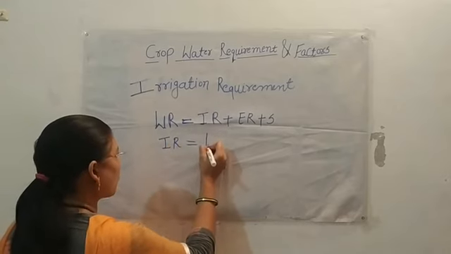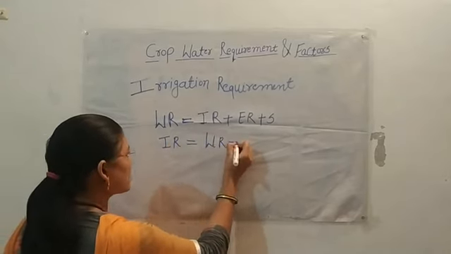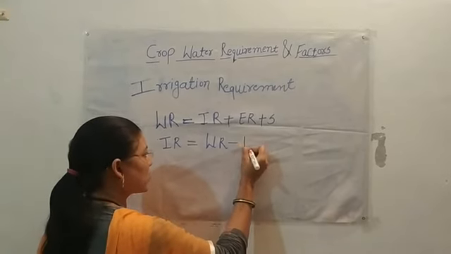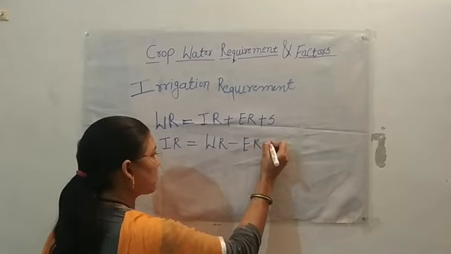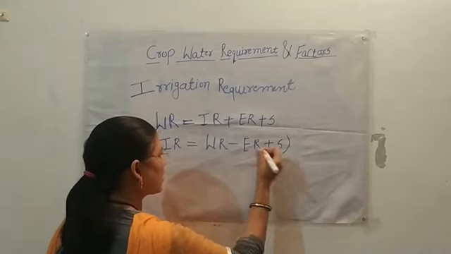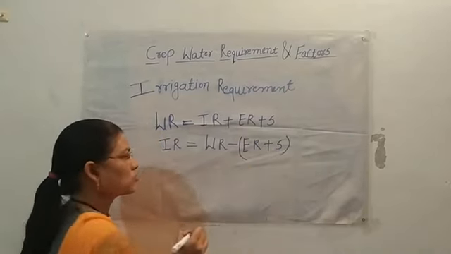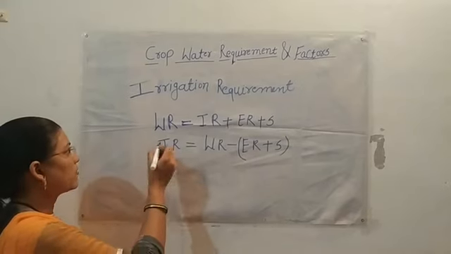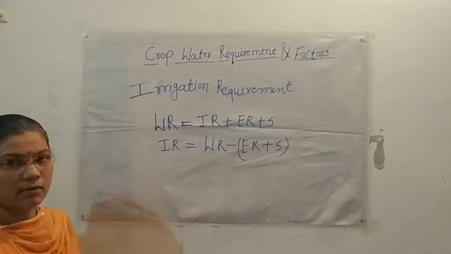So irrigation requirement is formulated as water requirement minus effective rainfall and minus water in the soil profile or storage water. That is how we define irrigation requirement.